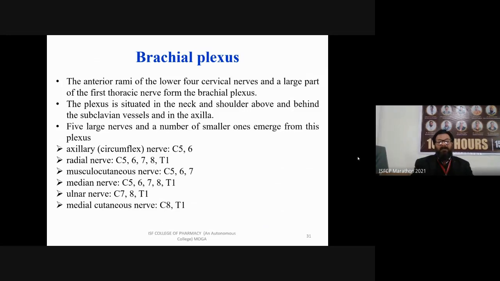Next is ulnar nerve. Ulnar nerve is originating from C7, C8 and thoracic 1. The next is medial cutaneous nerve that is originating from cervical 8 and thoracic 1.